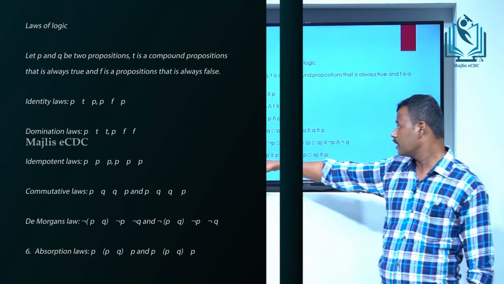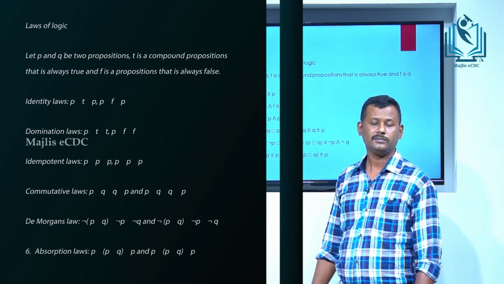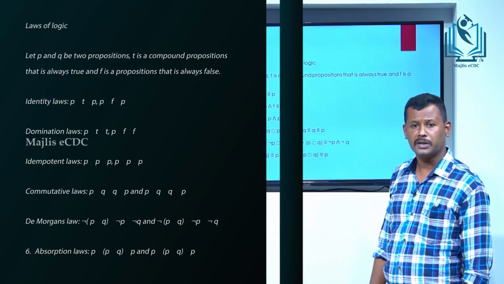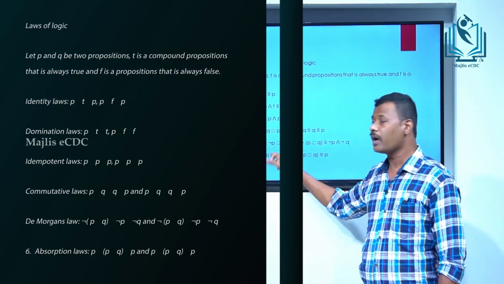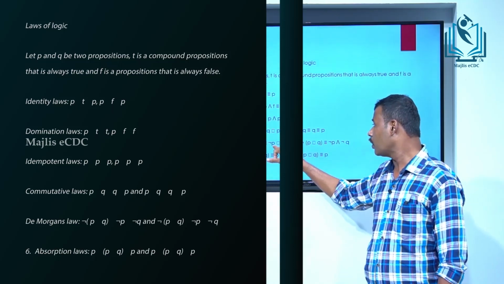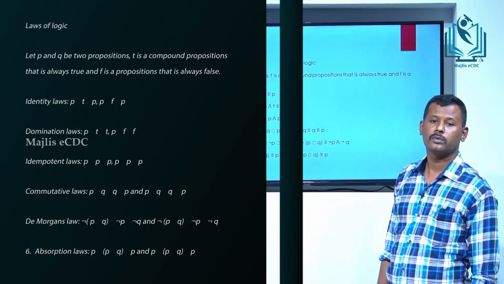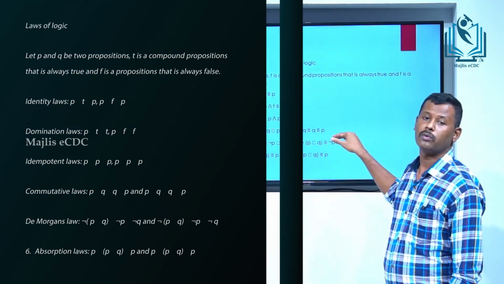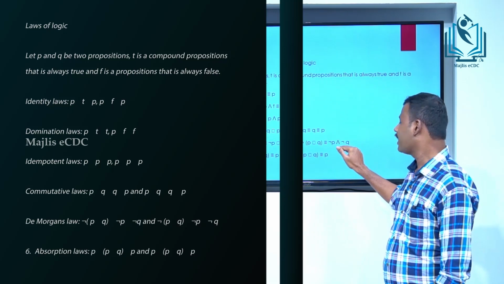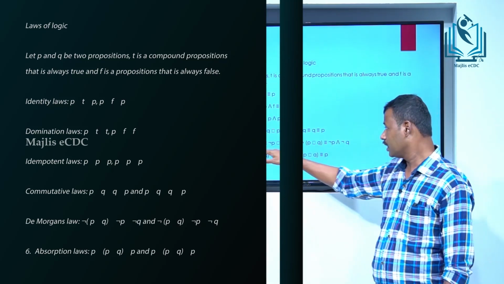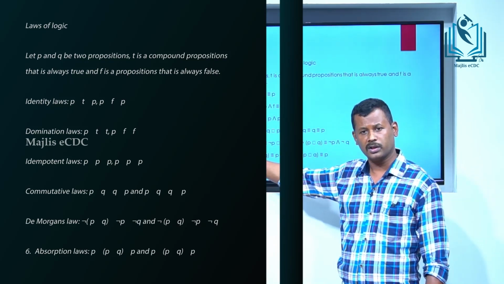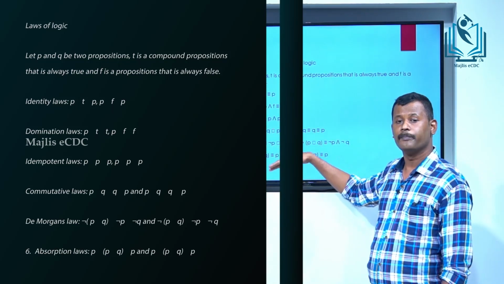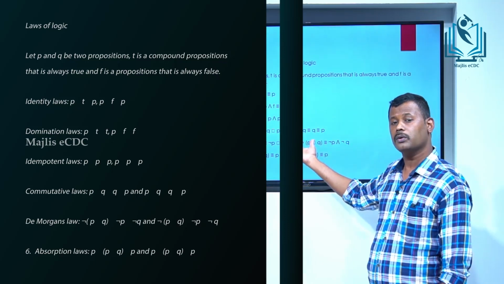The fifth law is De Morgan's law. It says that not (P and Q) is equivalent to not P or not Q, and not (P or Q) is equivalent to not P and not Q. This is De Morgan's law, one of the important laws. Not (P and Q) is equivalent to not P or not Q.